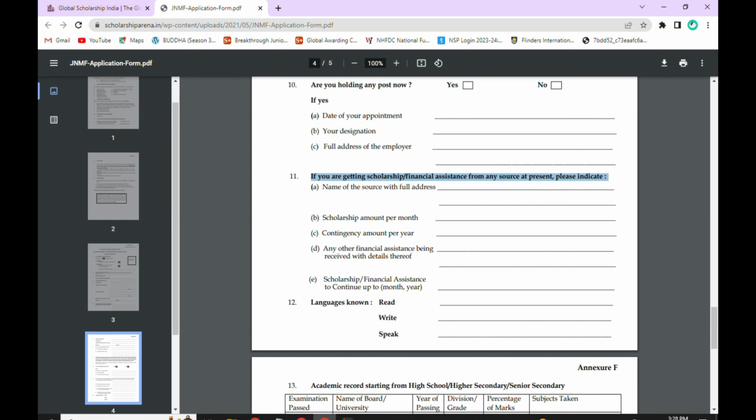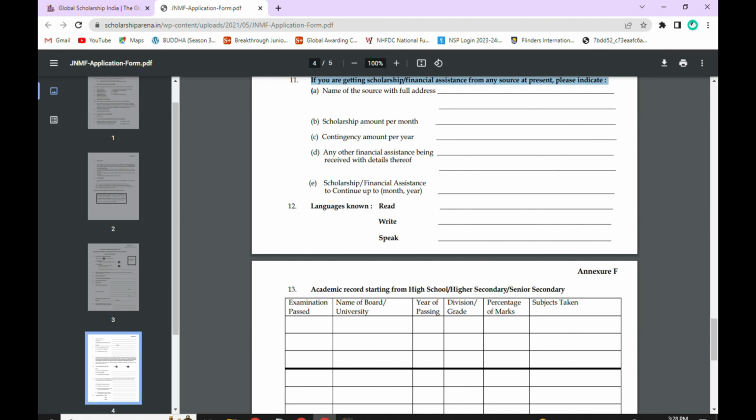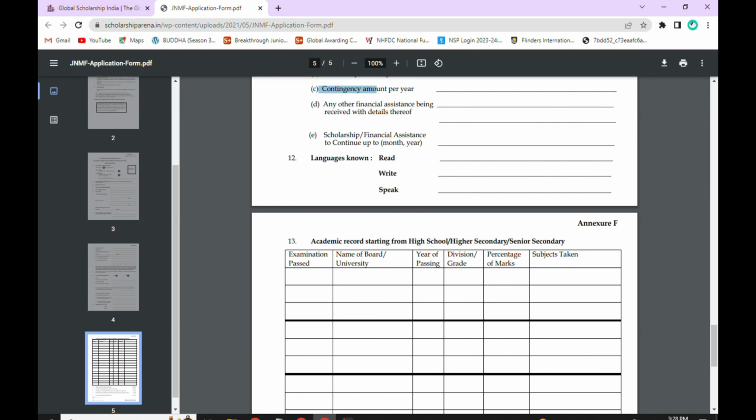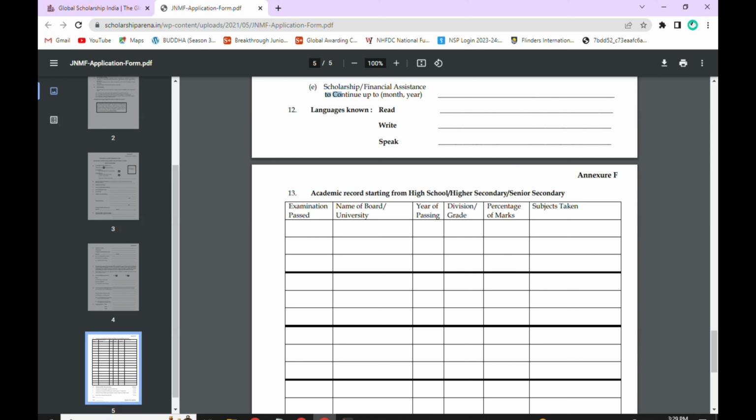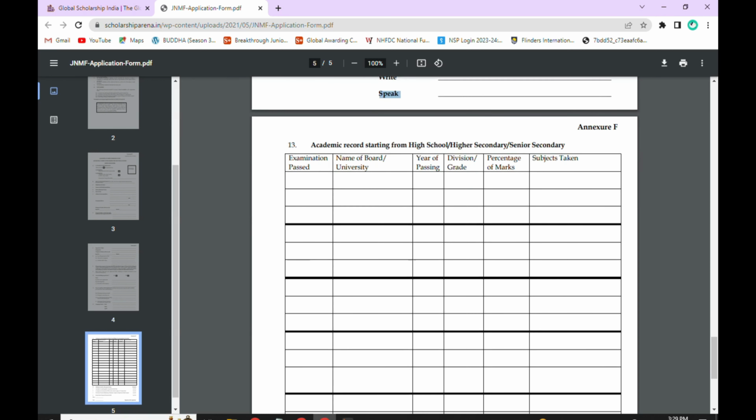Then down, if you are getting scholarship assistance from any source at present, please indicate name of the source with full address, scholarship amount per month, contingency amount per year, any other financial assistance being received with details thereof, then scholarship, financial assistance to continue up to month, year. Languages you know for reading, writing and speaking.